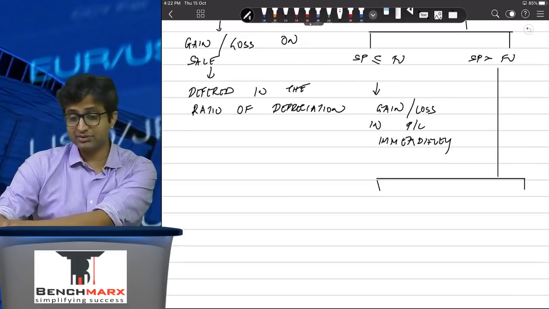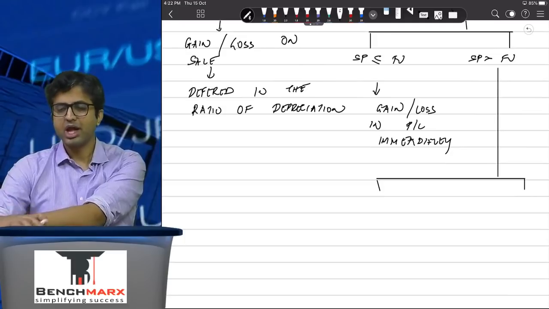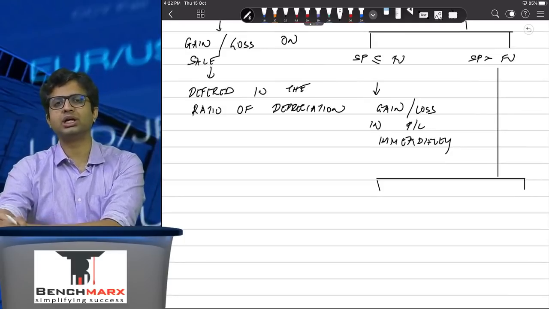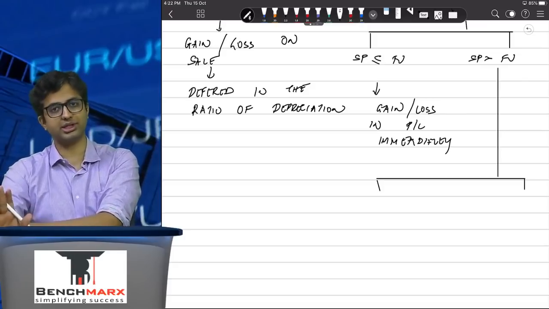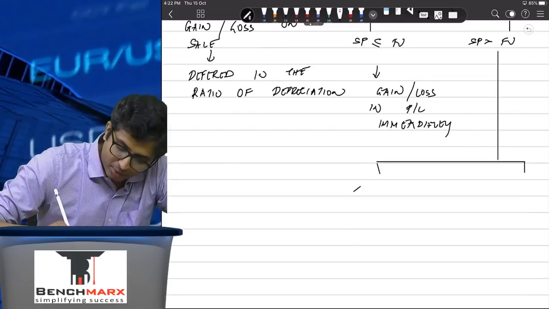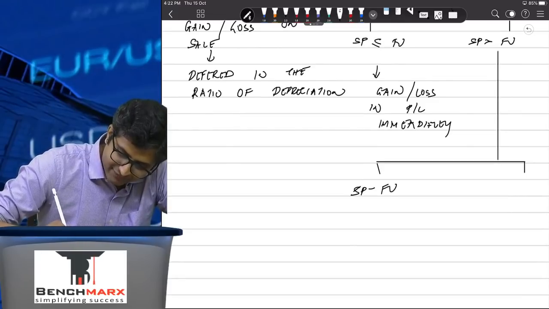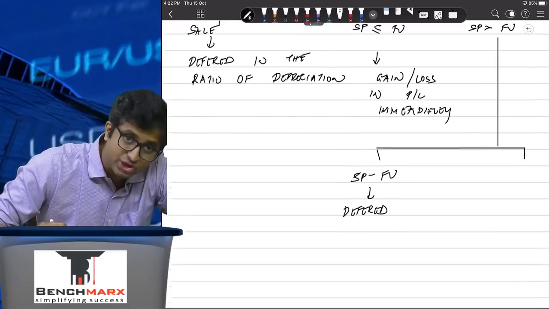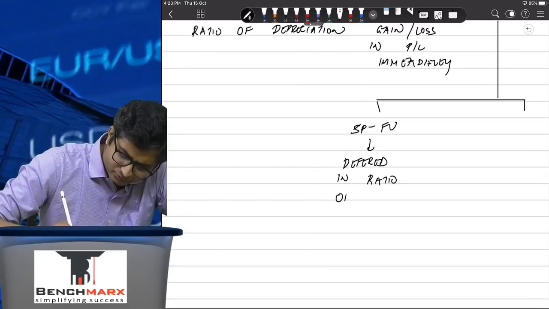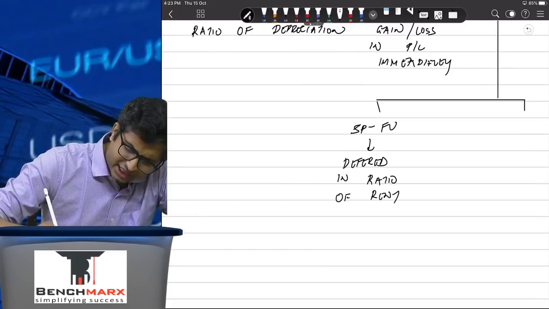And hence the standard believes that if something like this is happening, then whatever is the excess probably is going to be compensated through a future lease rental. And hence it says that the supernormal profit, that is SP minus FV, this has to be deferred. अच्छा, यहाँ पे तो कोई ratio of depreciation या कुछ है नहीं, so this has to be deferred in the ratio of lease rent.